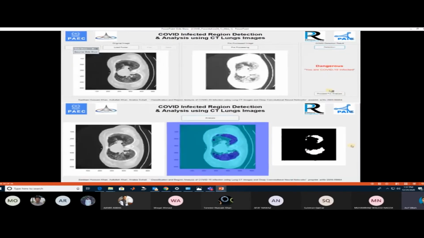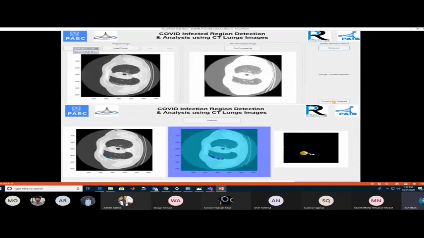We have also designed a GUI tool that is publicly available. In the GUI tool, you load the image and process that image. After the processing, it is provided to the detection model. The detection model will give the information that you are in danger, COVID infected.